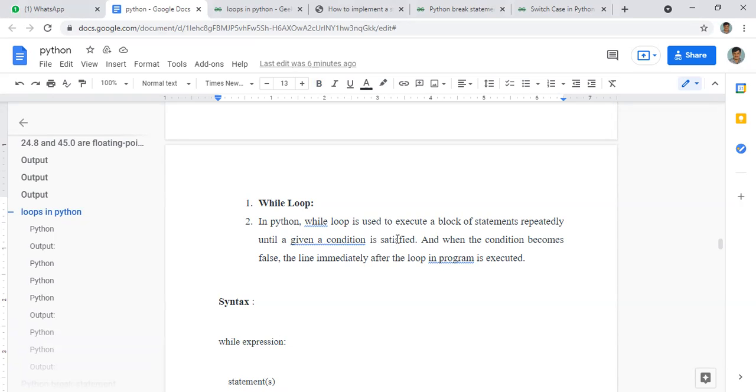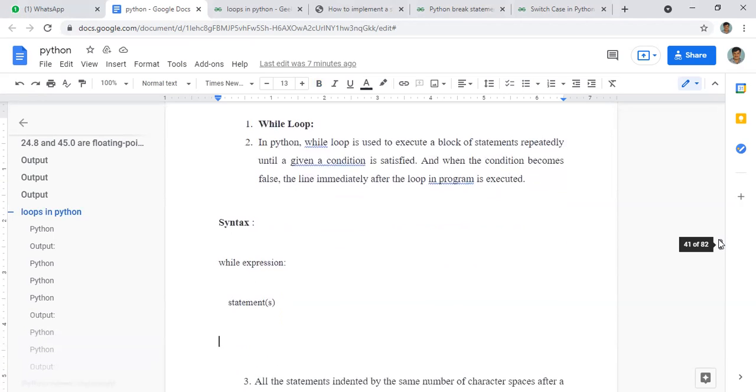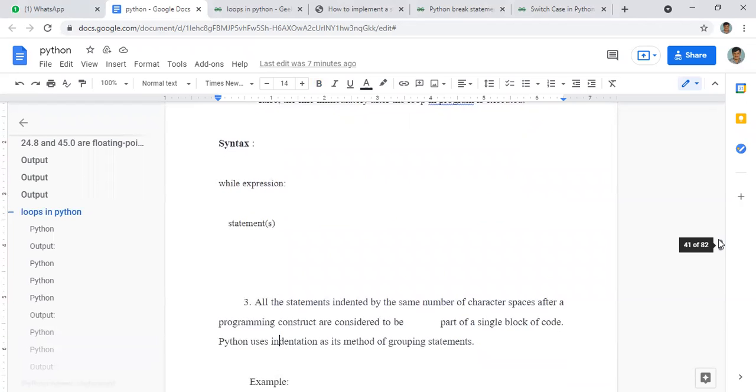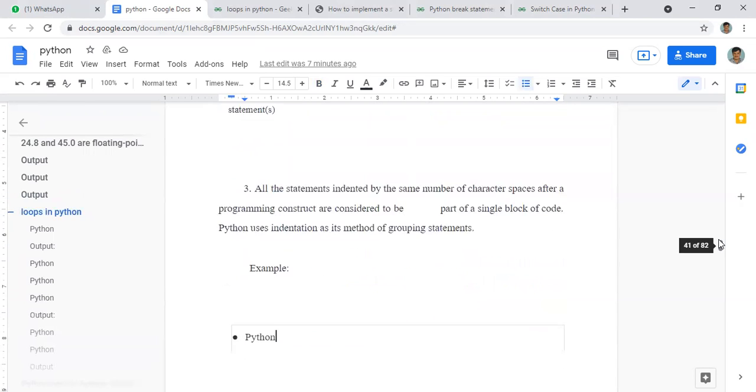That means we give a condition. When that condition is satisfied, these statements get executed again and again. When the condition that we give becomes false, it will stop at that time. That is the use of the while loop. As I already told, the syntax is while. Now we can study this with an example.